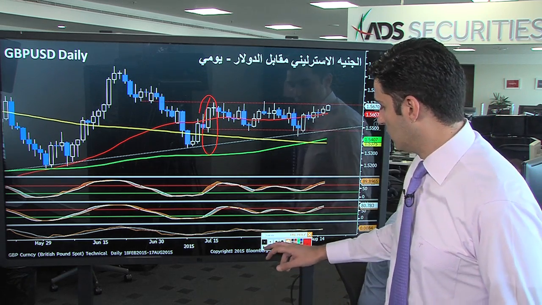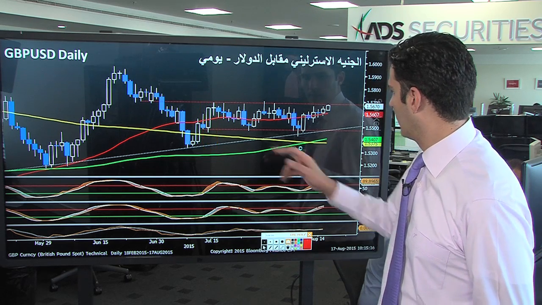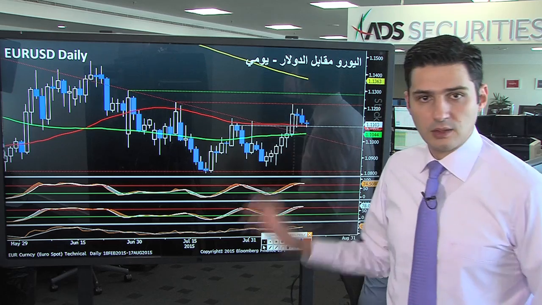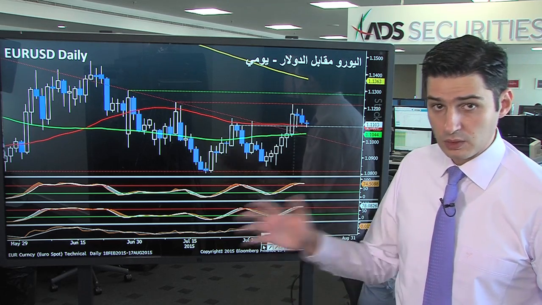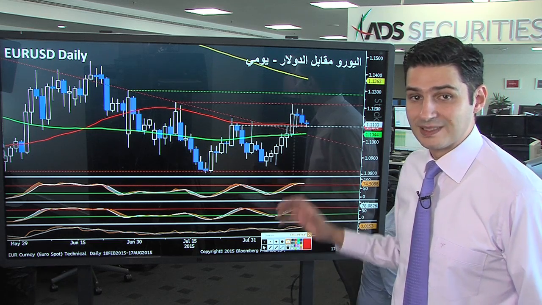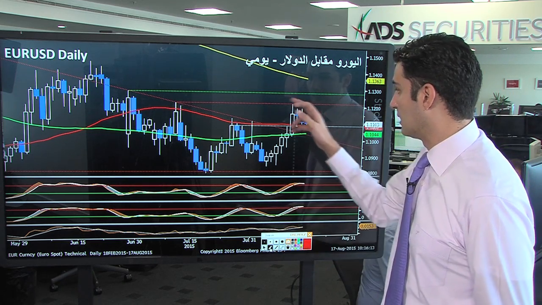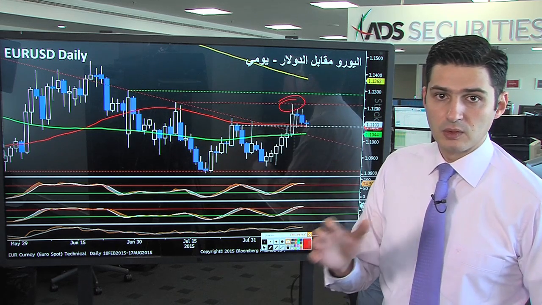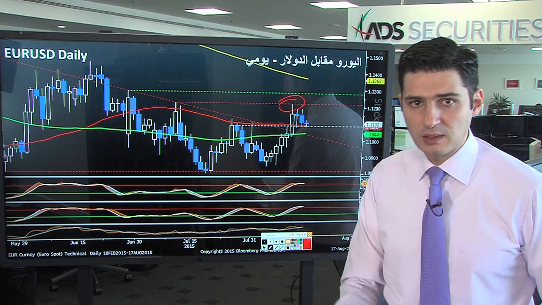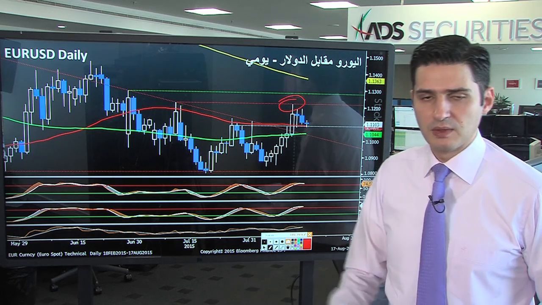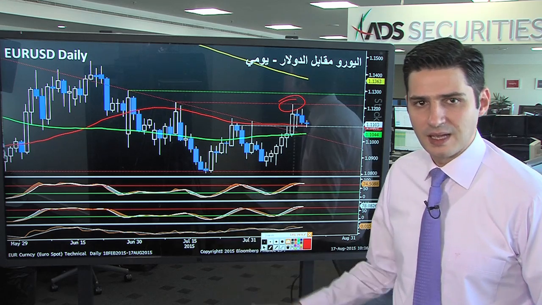As for the euro, it basically managed to rise last week toward 1.1216, which represents last week's highs. At the same time, the pair continued to slide back down again, even earlier this morning, toward 1.1090s.